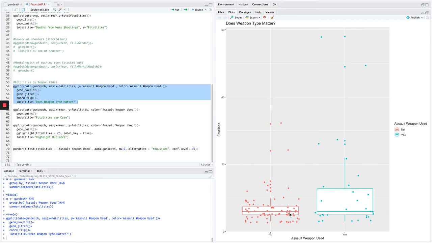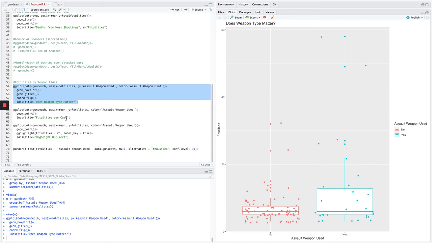If you're unfamiliar with a box plot, 25% falls in this range, 50% inside the actual box, and 25% on the top. And each dot is an extreme; the end tails are these dots. So you can see, if there's a massive massacre, the majority of the time it is using an assault weapon.